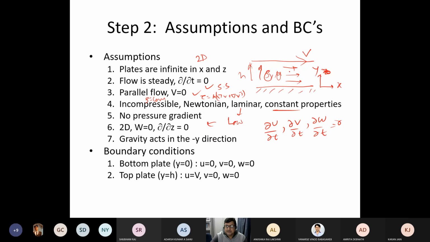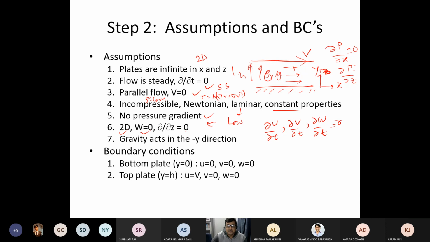There is no pressure gradient also. I don't make the flow just by pumping it, I'm just making the flow. So del P by del X, del P by del Z, all these things will be 0. All are 0, so no pressure gradient. Right, so you see the way I'm simplifying.